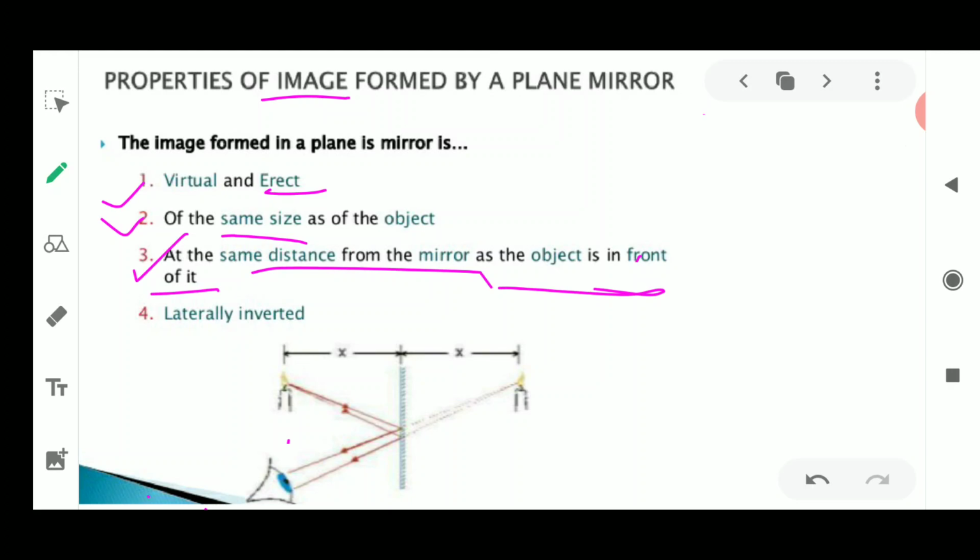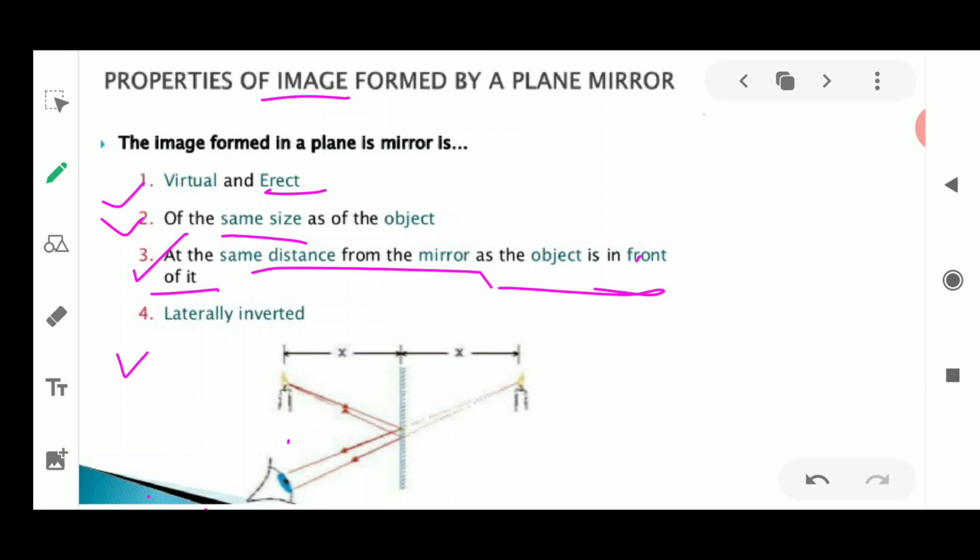So this is a very easy experiment, and it can be performed very easily if you want to verify that the image formed in a plane mirror is always at the same distance behind the mirror as the object is in front of it. Now the next and last property of the image formed by a plane mirror is that it is always laterally inverted.